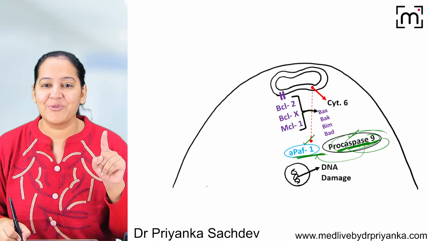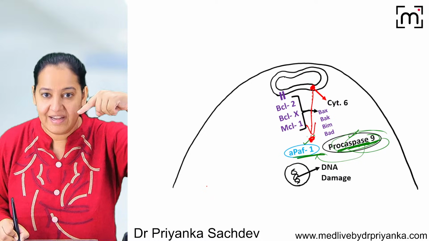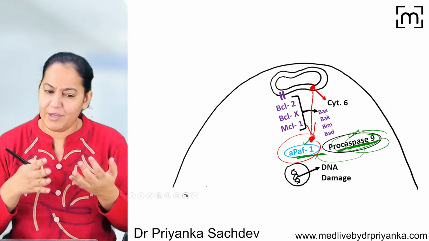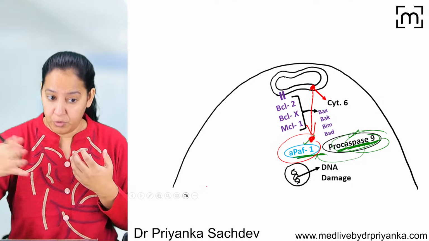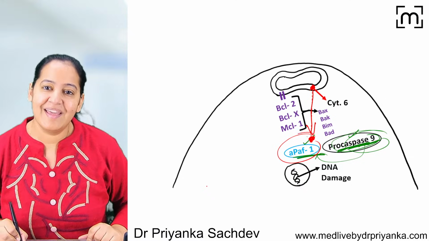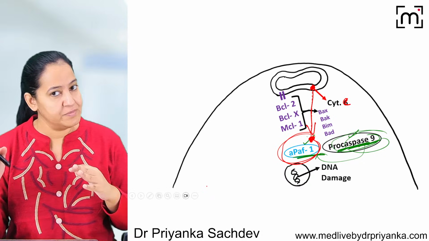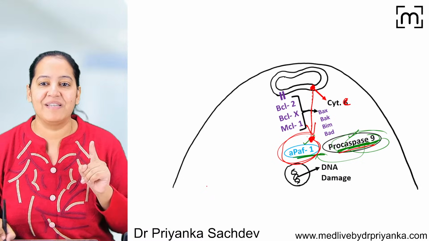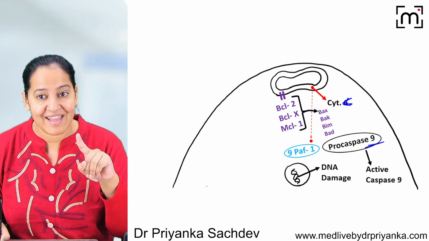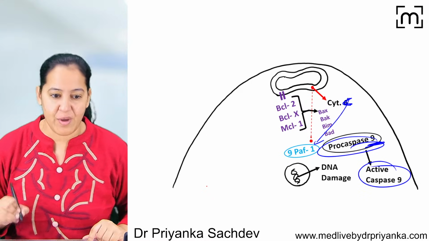So what is cytochrome C doing? After leaking out into the cytoplasm, it is asking APAF1, you come with me, I will be a better friend. You leave caspase 9 and make a pair with me. So simply said, cytochrome C takes APAF1 with it. So caspase 9 ultimately gets activated because of this. Cytochrome C is activating caspase 9 with the help of APAF1, and pro-caspase 9 is converted into active caspase 9.